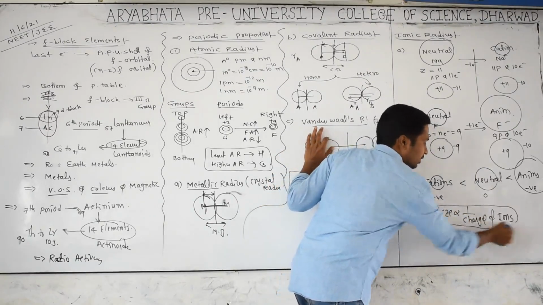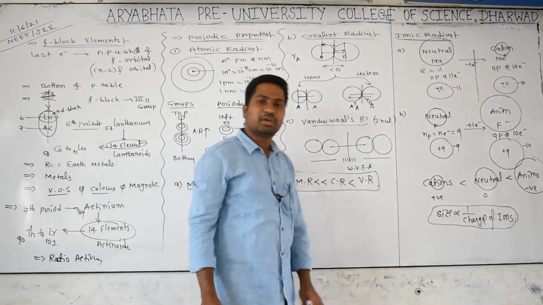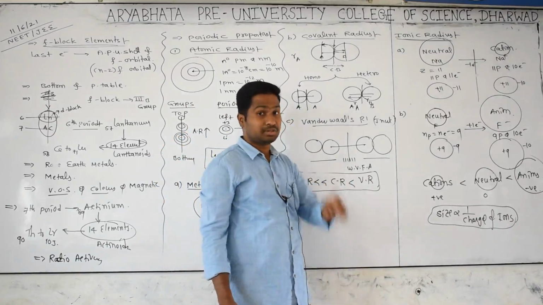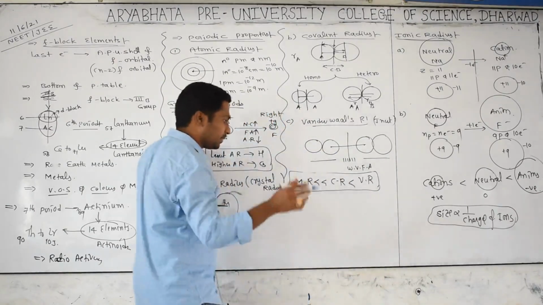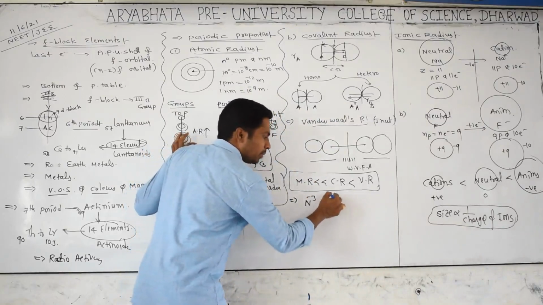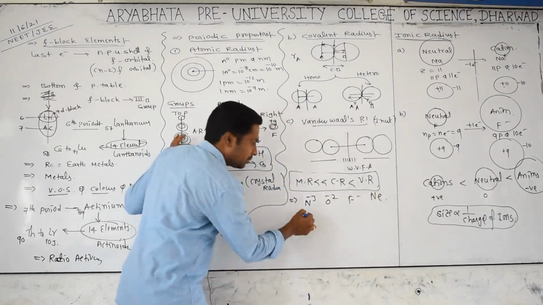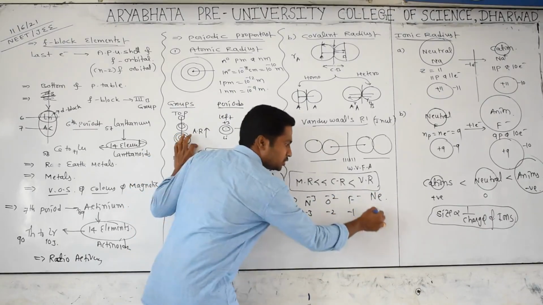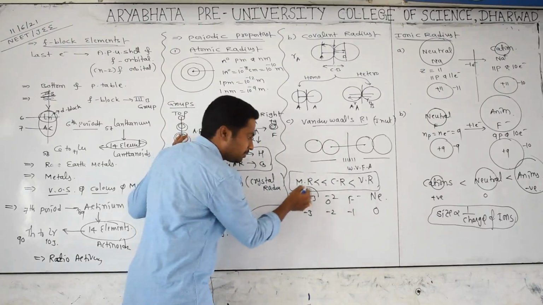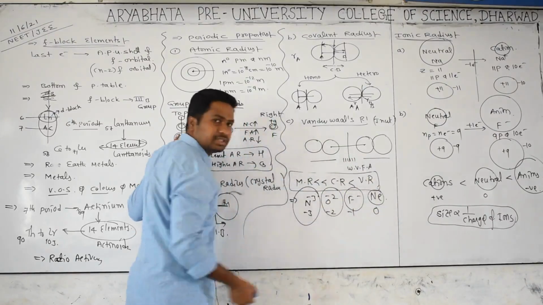I will tell you some important competitive bits here. Isoelectronic species, you already have an idea. The species which have the same number of electrons are called isoelectronic species. This is a very important competitive bit. For example, I will give you one set: N minus 3, O minus 2, F minus and Ne. Here the charge is minus 3, minus 2, minus 1, 0. What did I tell? Charge is increasing, size is decreasing. Yes or no? That's why this is a bigger size, a little bit smaller, and very small. Because charge is increasing, size is decreasing.